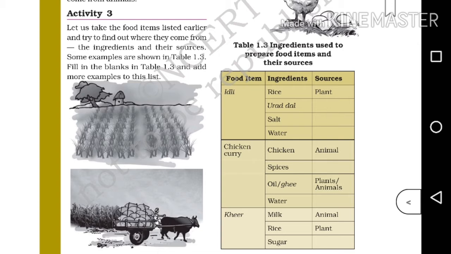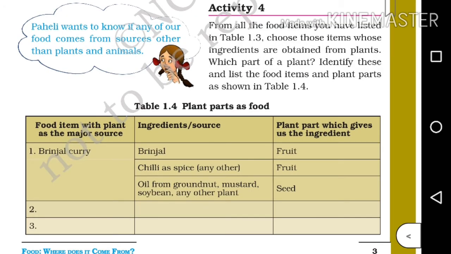Next food item is kheer. Its ingredients are milk, rice, sugar. Sources: milk is obtained from animal, rice from plant, sugar, yes, it's from plant, sugar cane. Have you heard about it? Okay. What do we conclude from activity 3? Okay, note down these sentences, okay?